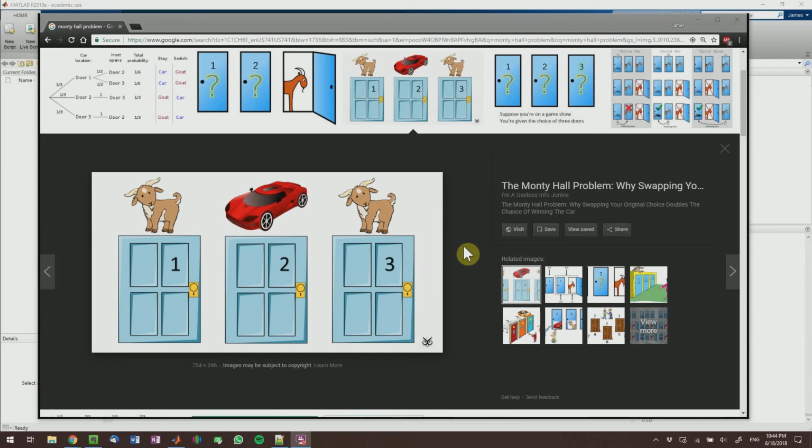Hi and welcome. I have made two other videos about the Monte Carlo method, but I found this interesting brain teaser, a mathematical paradox, that I thought would be interesting to prove using Monte Carlo simulation. In this video, I'm going to show you how to simulate and prove the Monty Hall problem using random sampling